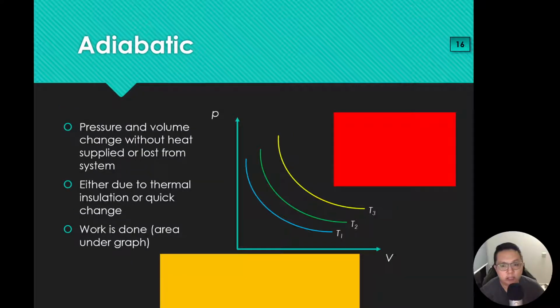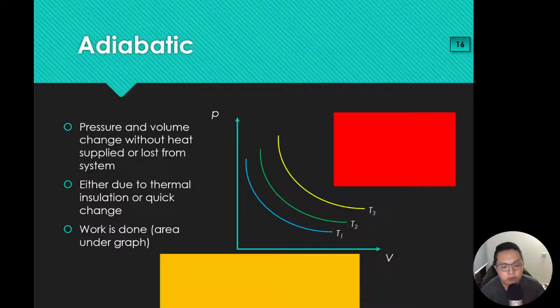Okay, we look at adiabatic. Adiabatic is a very interesting scenario. If you read this, pressure and volume change without heat supplied or lost from the system. That means here, my Q is 0. I'm not allowing heat to enter the system. I'm not allowing heat to exit from the system.